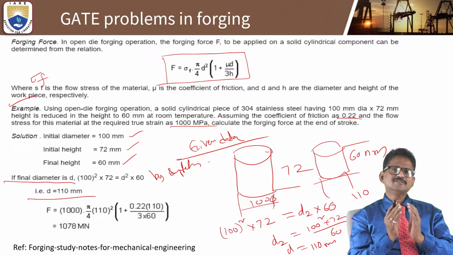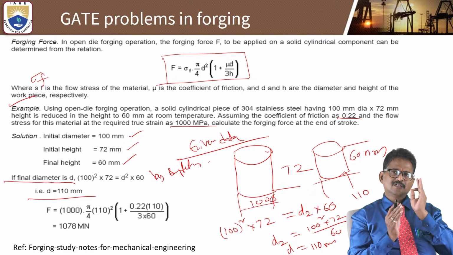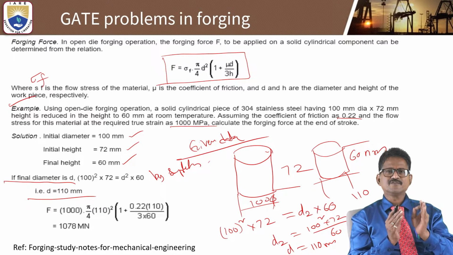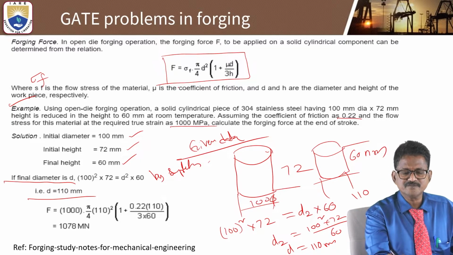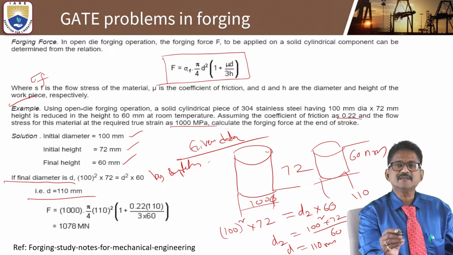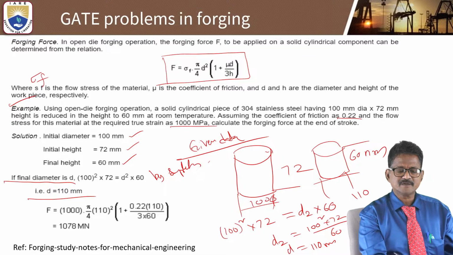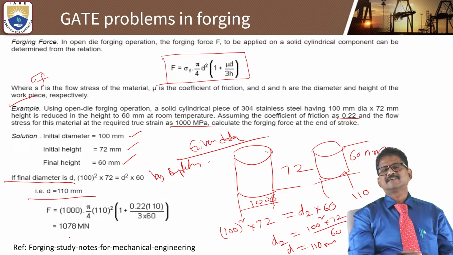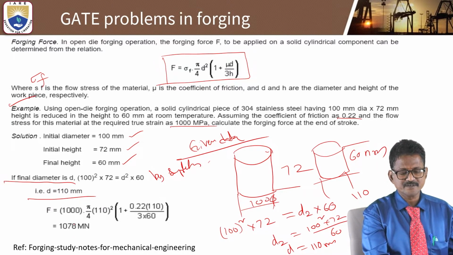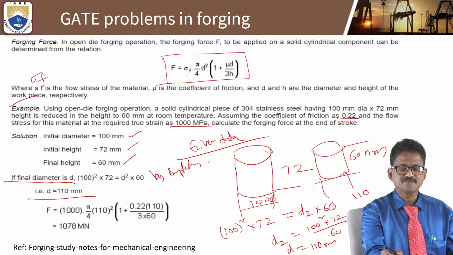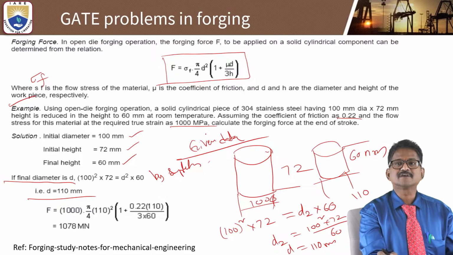Okay, and now you are supposed to determine the forging force. Simply write the forging force formula: sigma f into pi by 4 d square into 1 plus mu d by 3h. Just substitute all the given data. F is equal to the flow stress, which is 1000 megapascal.